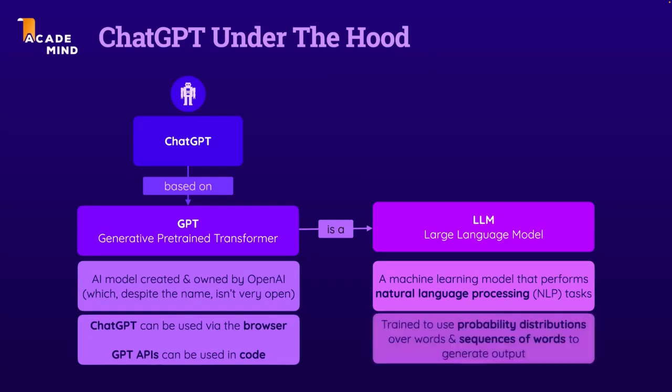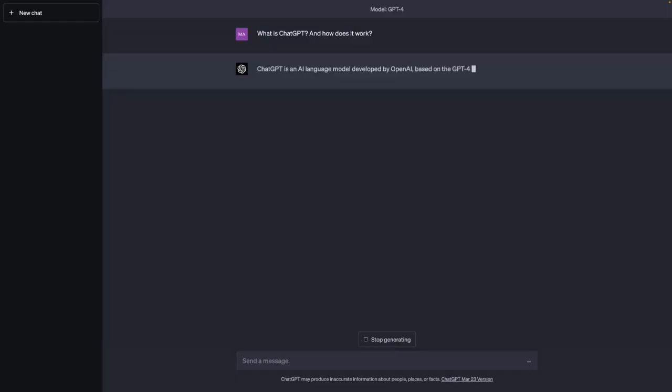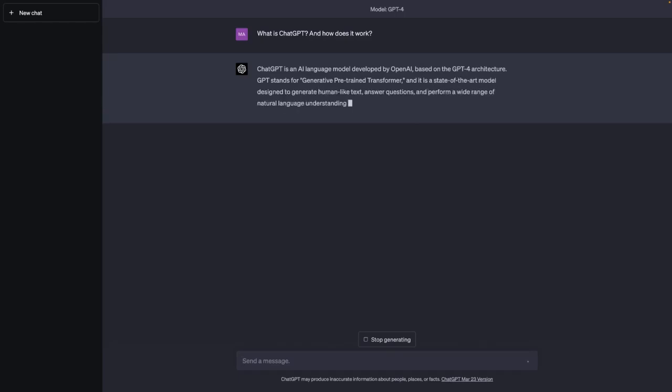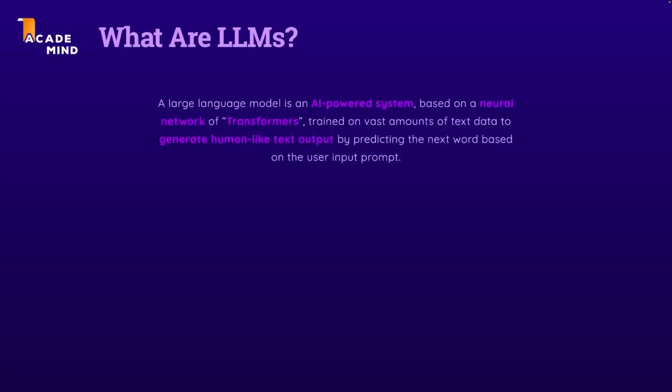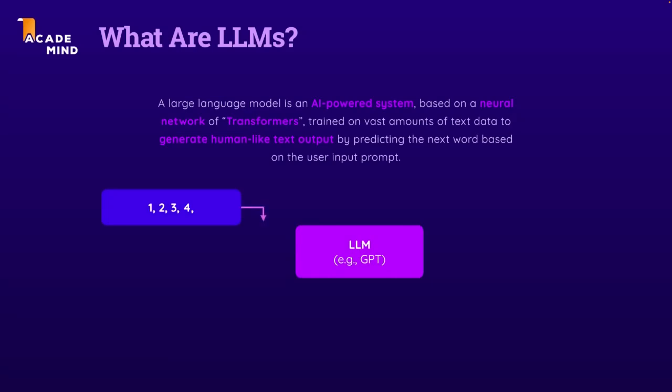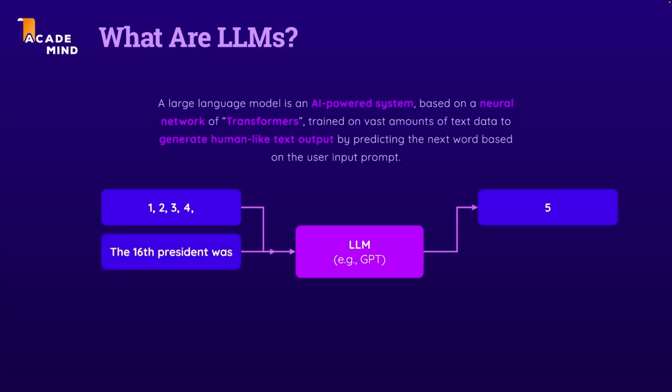Large language models are in the end trained to calculate probabilities to suggest words based on prior words, so to complete sequences of words, you could say. So the whole idea behind large language models, which are in the end based on so-called neural networks of transformers, and I'll get back to that in a second, the whole idea behind such large language models is in the end to take some text as input, and to then produce some output to complete a sequence of words.